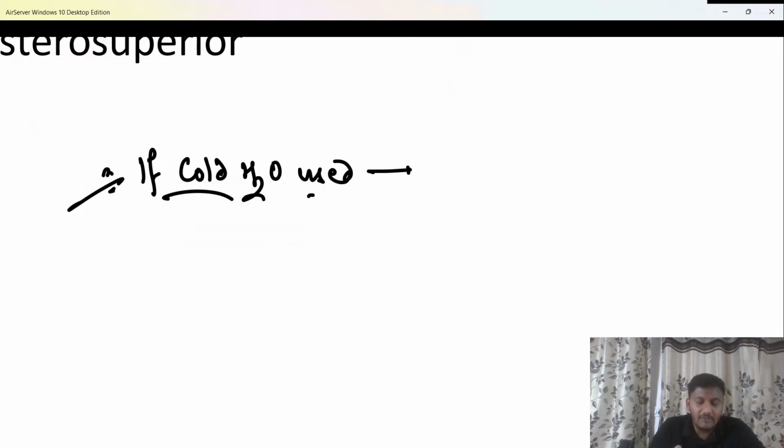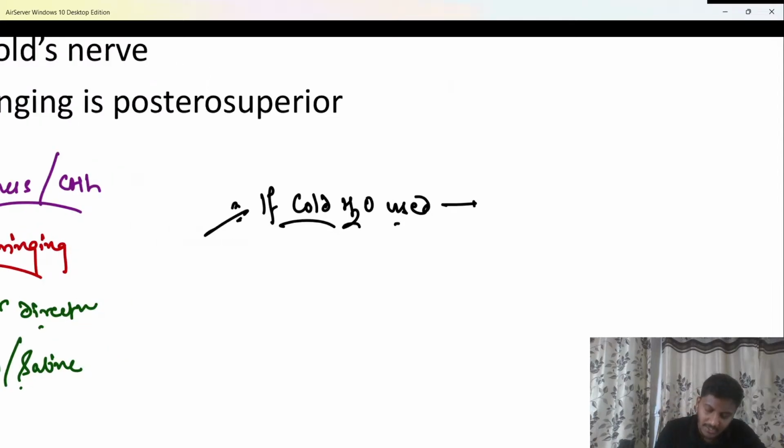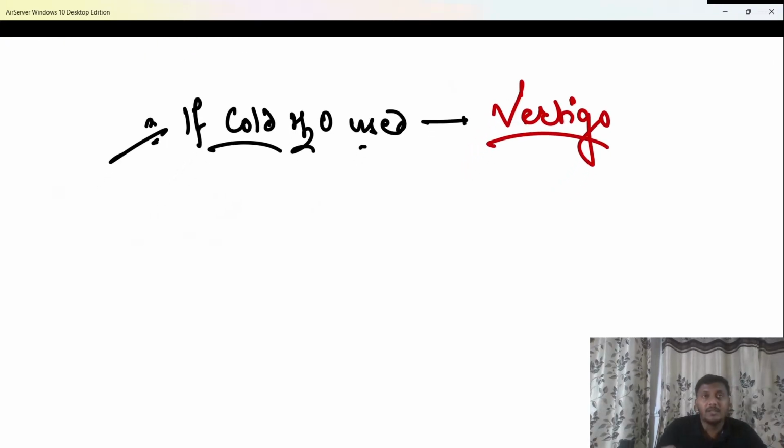Whenever there is any disturbance in the lateral semicircular canal or any of the semicircular canals, the patient will have a disturbance in the angular balance of the body. We know that semicircular canals are responsible for the angular balance of the body. Important question. So whenever there is disturbance in those semicircular canals, the patient will have a disturbance in angular balance causing a spinning sensation, that is vertigo. So if cold water has been used, the patient is going to experience vertigo, which has to be remembered.